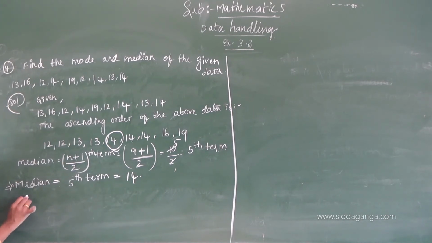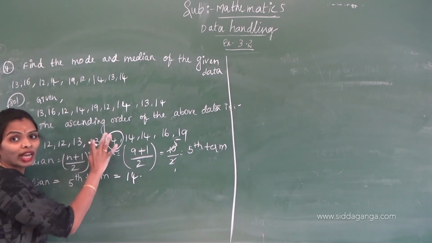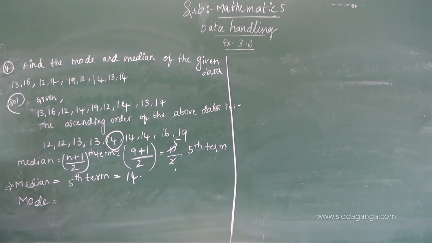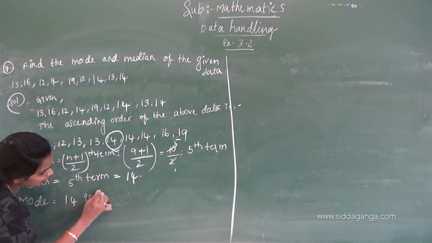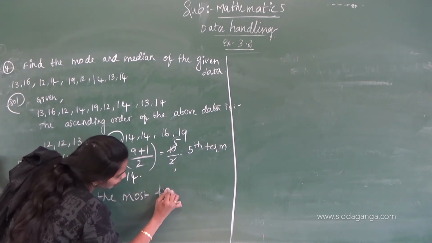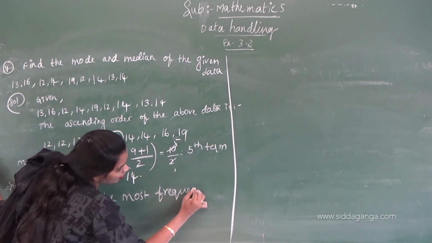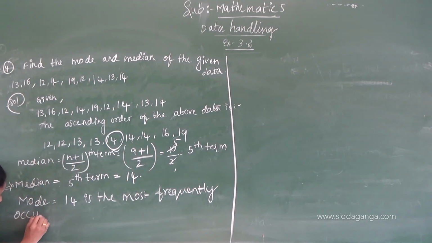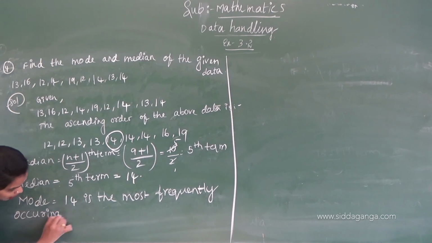And the mode. What is the most occurring element? 12 comes 2 times, 13 comes 2 times, 14 comes 3 times, 16 comes 1 time, and 19 comes 1 time. So which one is the most occurring element? The mode. First you have to write the definition, the most frequently occurring element.